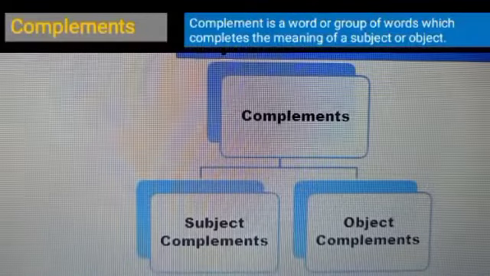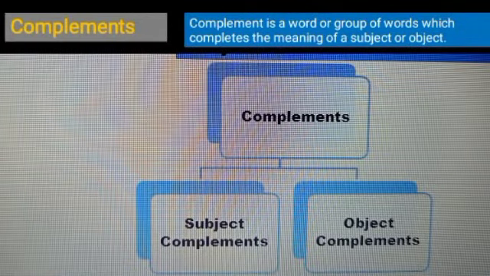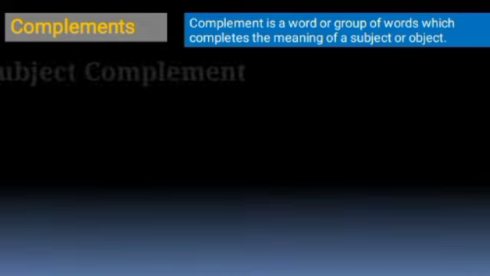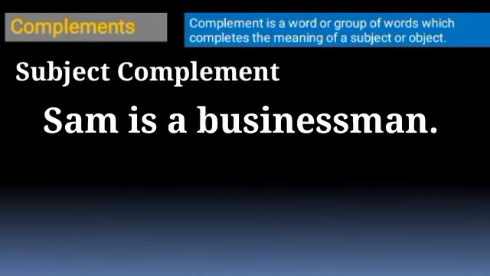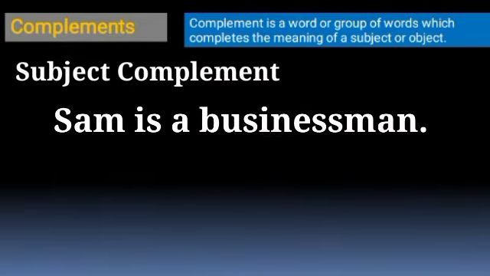There are two types of complements: subject complements and object complements. The subject complements complete the meaning of the subject and they normally stand after a linking verb. For example, Sam is a businessman. Here, a businessman is related to Sam and Sam is the subject. So it is the subject complement because a businessman talks about Sam itself.